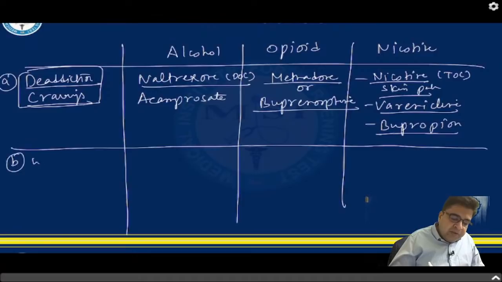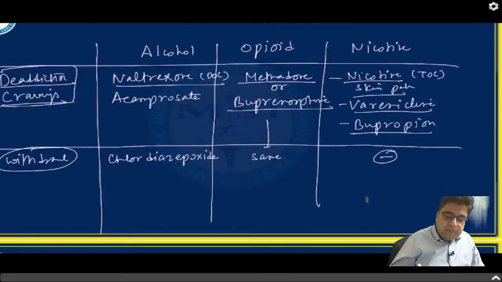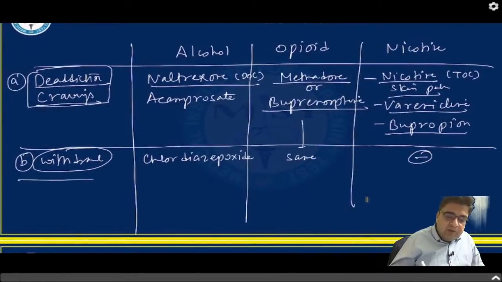Second, they can ask you what is the drug of choice for withdrawal. For alcohol withdrawal, the best medicine is chlordiazepoxide. For opioid withdrawal, the answer is the same as above. There is no nicotine withdrawal.